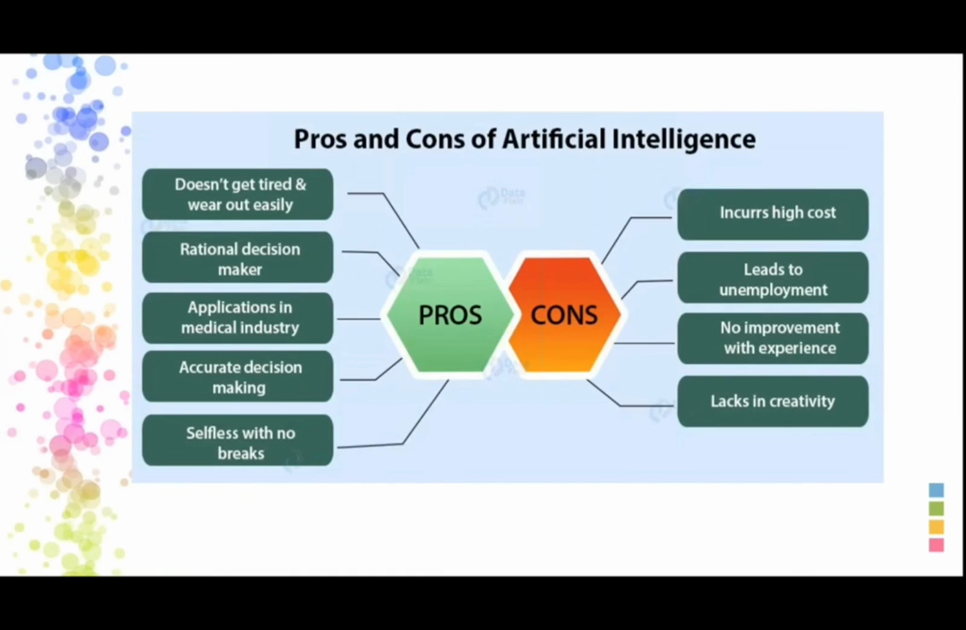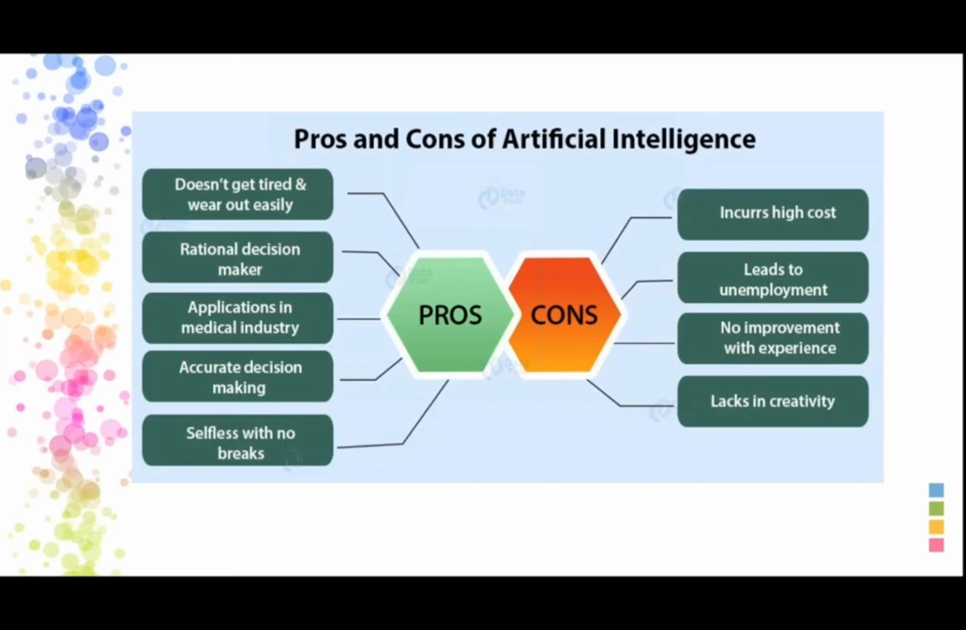Wherever there is a technology, obviously we have some advantages and we also have some disadvantages. Coming to this AI, what are the advantages? First, we'll go with the advantages. It does not get tired and wear out easily. It is a relational decision maker. That means it will connect one data to another and come up with some particular decisions. And we have the applications, which are especially very important in the medical industry. Accurate decision making and selfless with no breaks. So there are no breaks, it will work continuously.